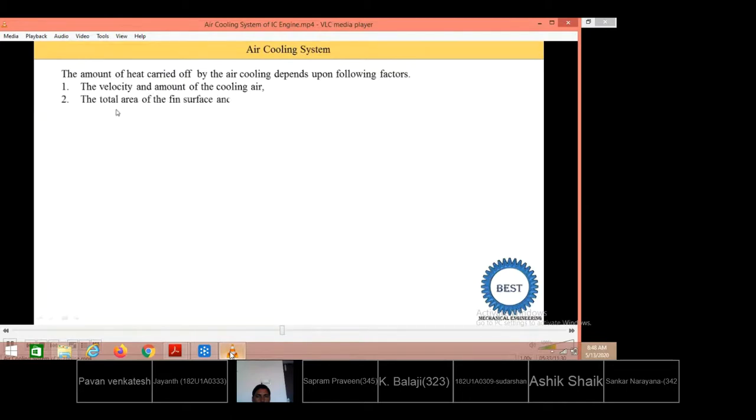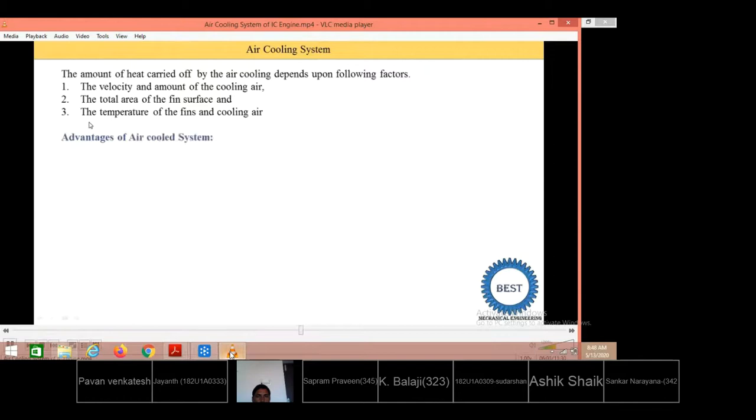Second, the total area of the fin surface. Okay, means it is known as the area. If area is increased, then cooling is increased. If area is lower, then cooling is lower. The temperature of the fin and cooling air. So what is the temperature of the fins and what is the temperature of the cooling air? So these are the various factors that increase or decrease the amount of the cooling by the air cooling system.